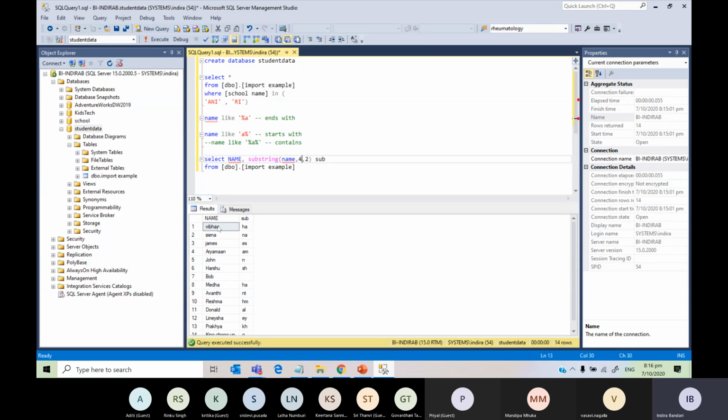For example, this name Vibha has 6 characters. From the 4th, H, I want 2 characters, so it gives you H and A. That's what this function means.